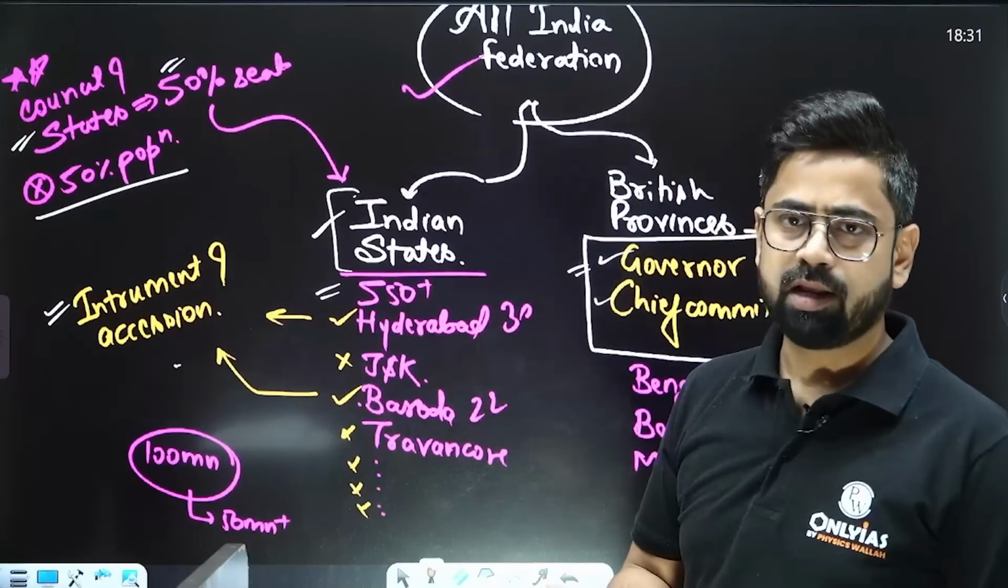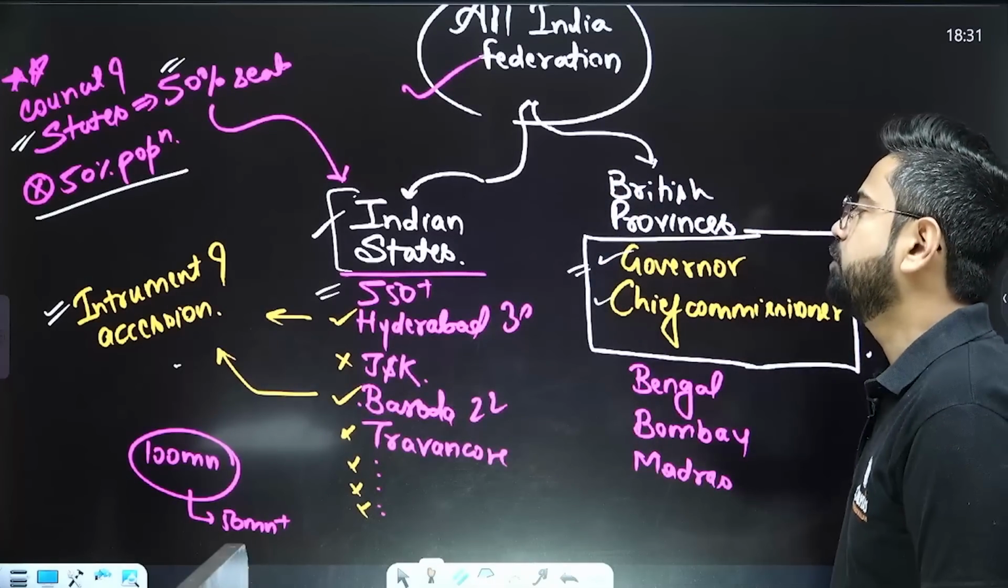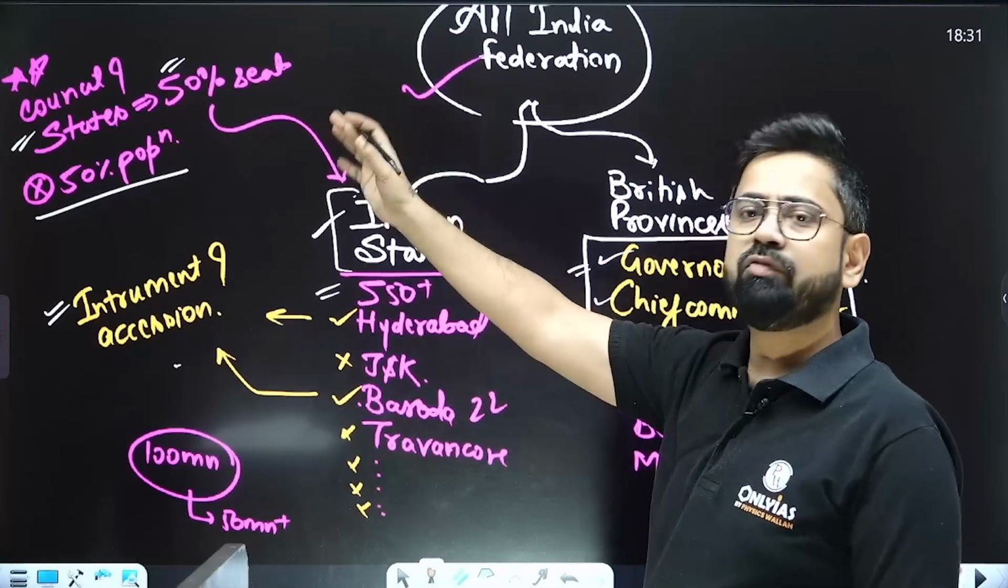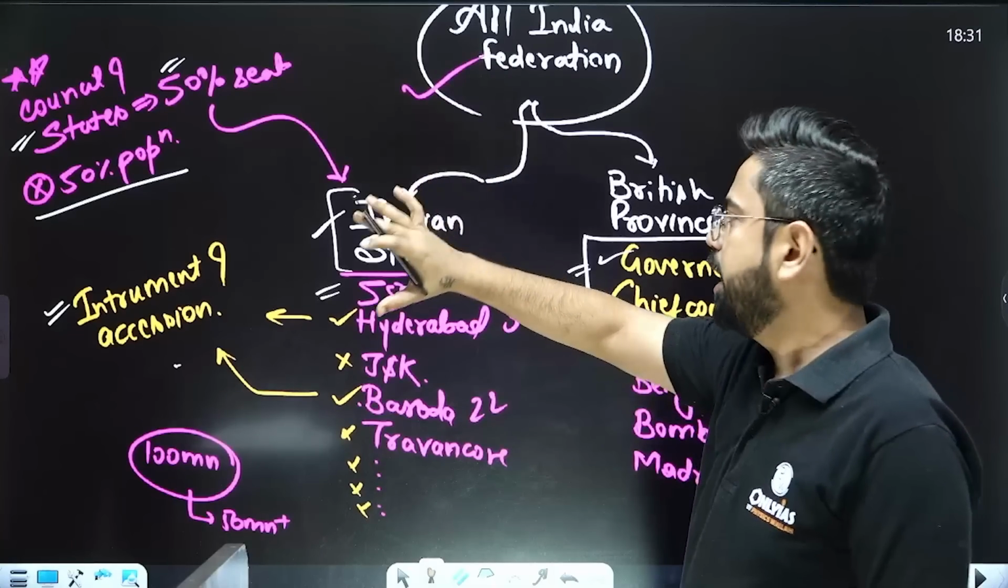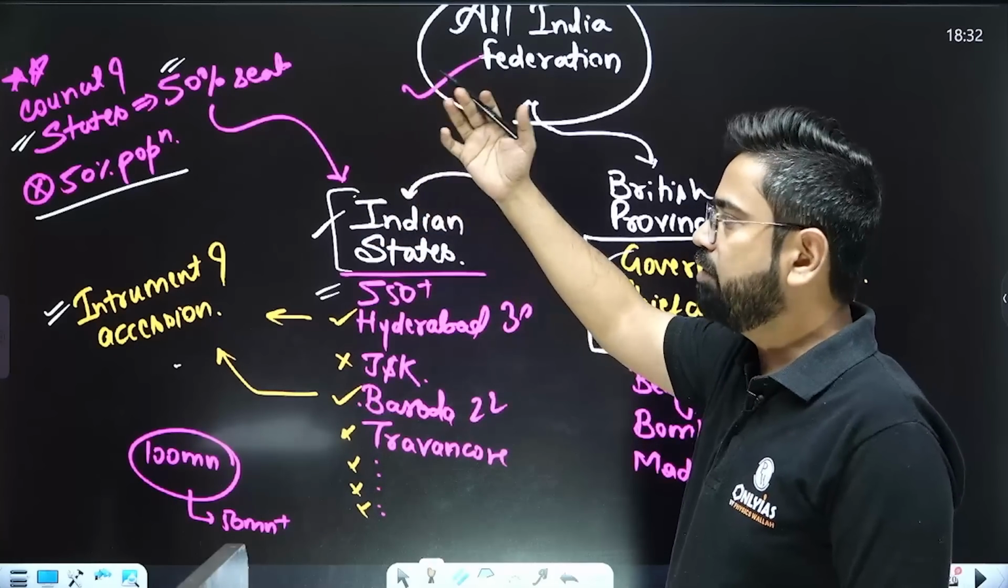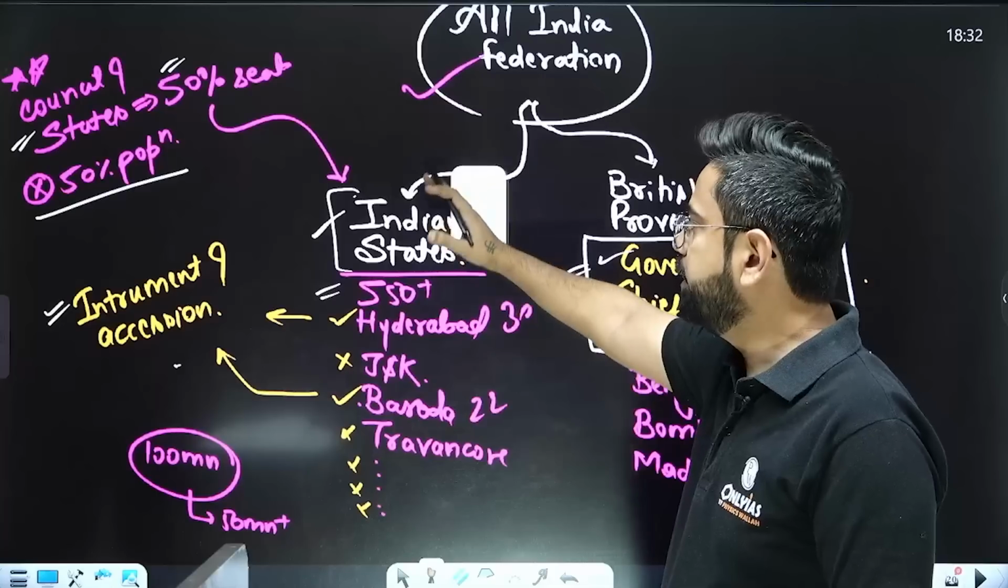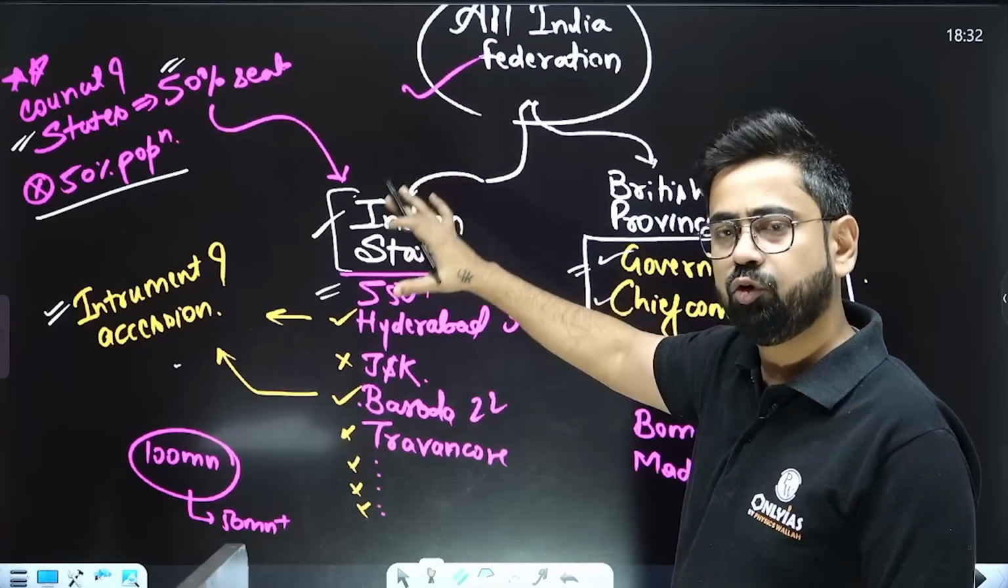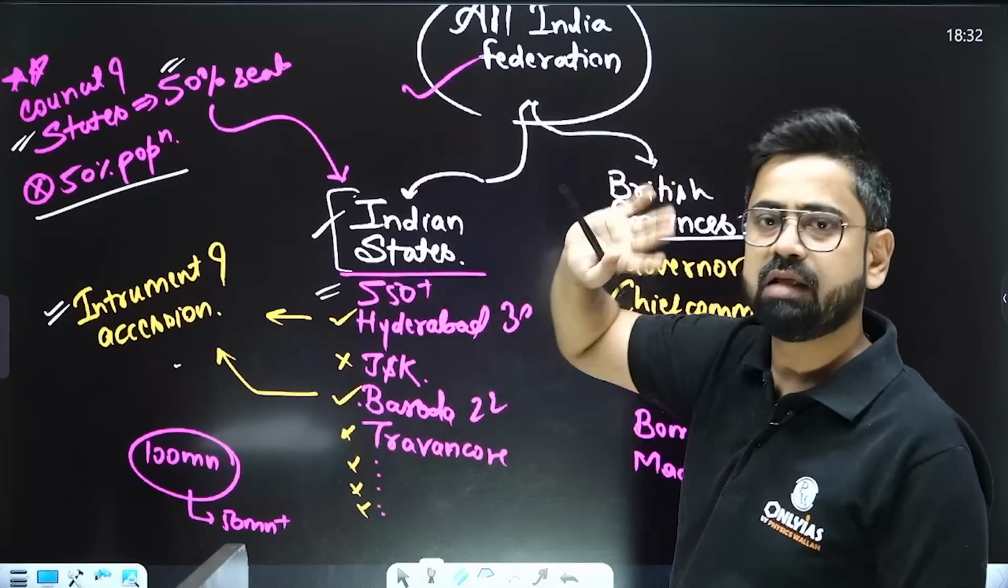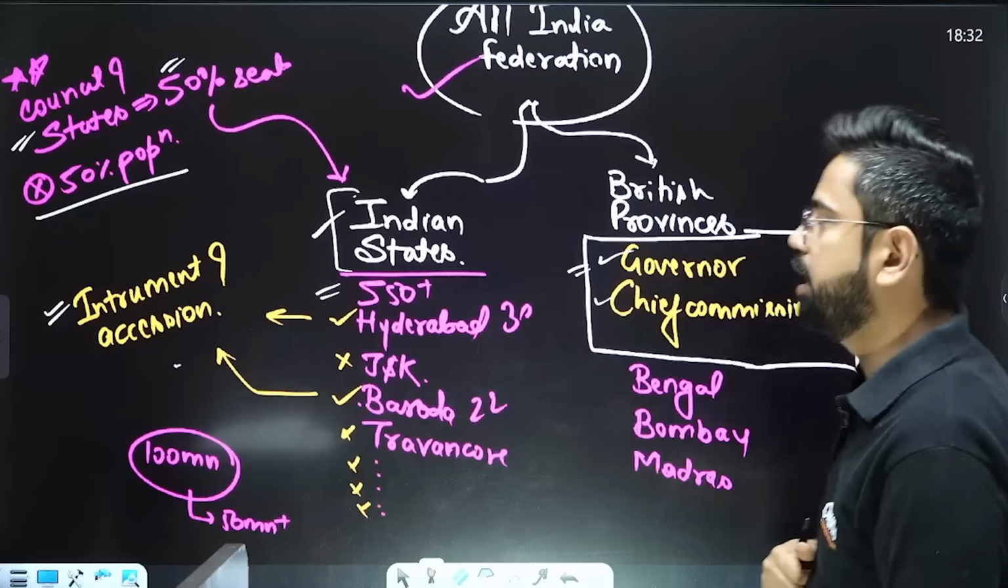They will delay it. So delay tactics will be there. So now the condition is that either 50% of the Council of States seats allocated to them is filled, or second, 50% of the population in Indian states should be covered among those who are agreeing for the federation. Otherwise, it will not be achieved.